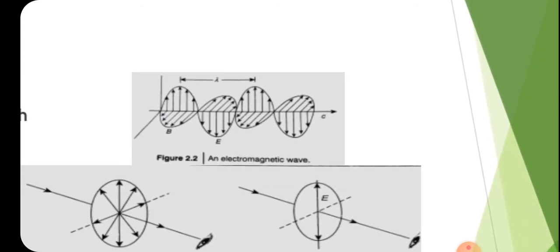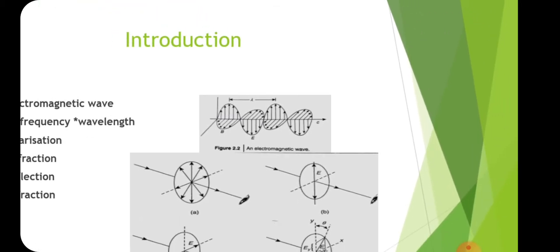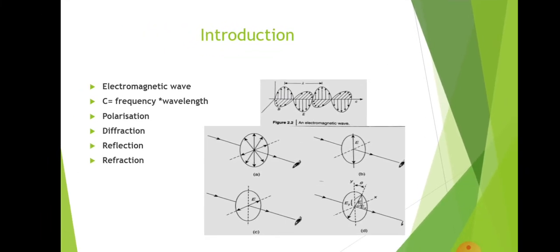Usually the direction of propagation of an electromagnetic wave is given by the right hand thumb rule. We are not going into the details of that. Actually we want to know what an electromagnetic wave is. So that's all about it. And next is another phenomenon, polarization. What do you mean by polarization?